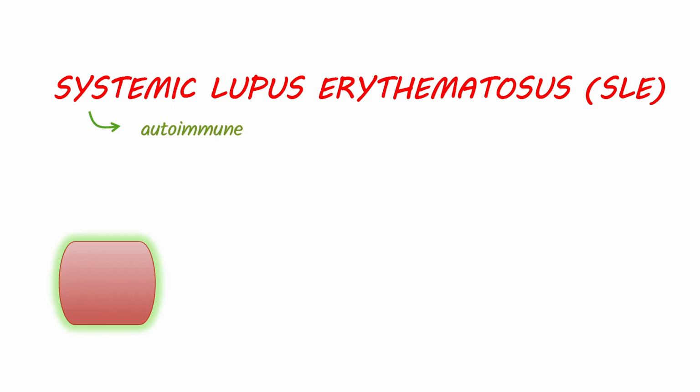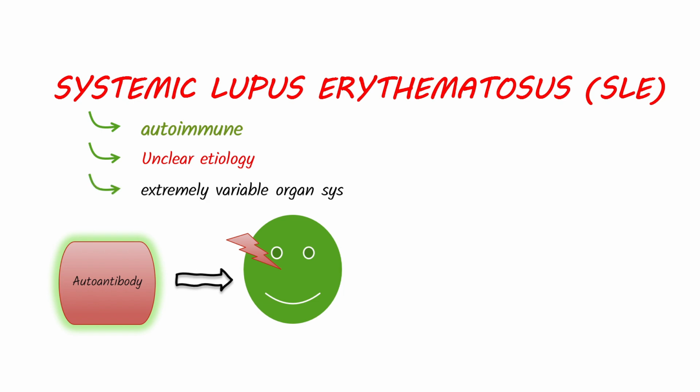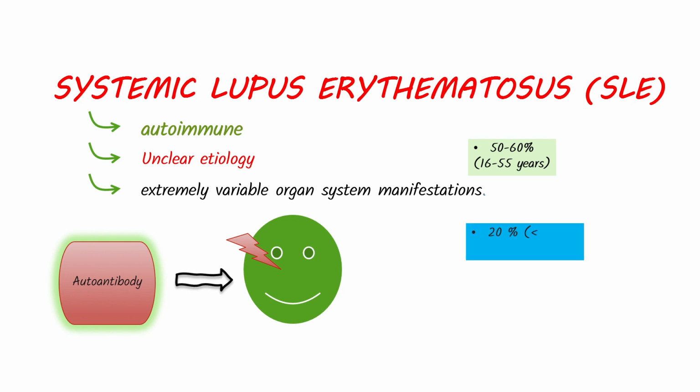Systemic lupus erythematosus is an autoimmune rheumatic disease of unclear etiology characterized by autoantibody production and extremely variable organ system manifestations. Age at onset is variable. 65% of patients with lupus have disease onset between the ages of 16 and 55. Of the remaining cases, 20% present before age 16 and 15% after age 55.